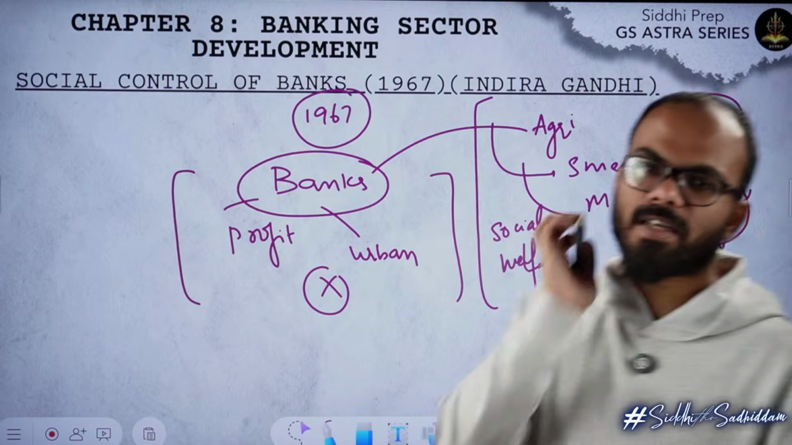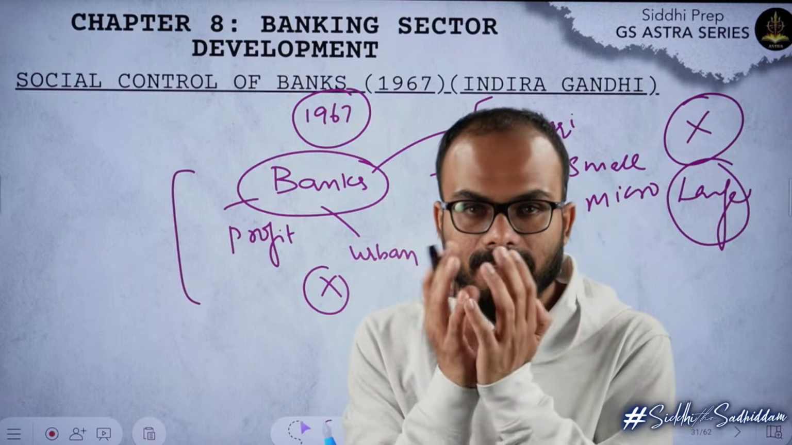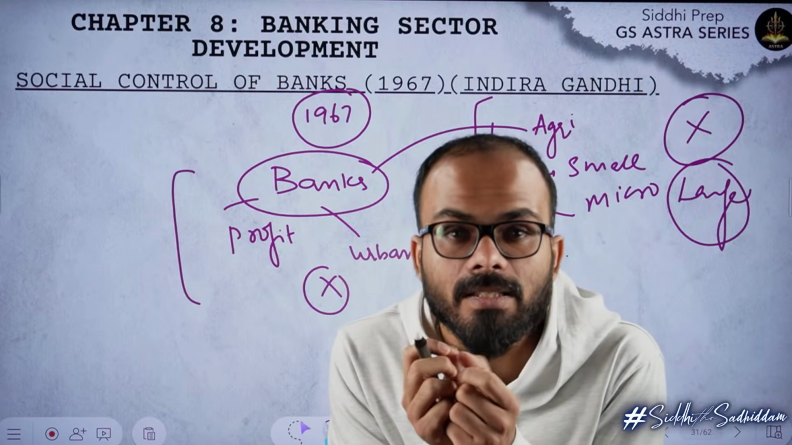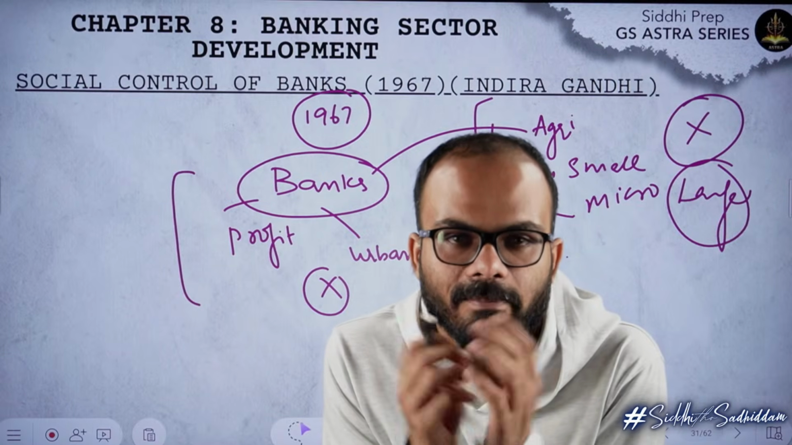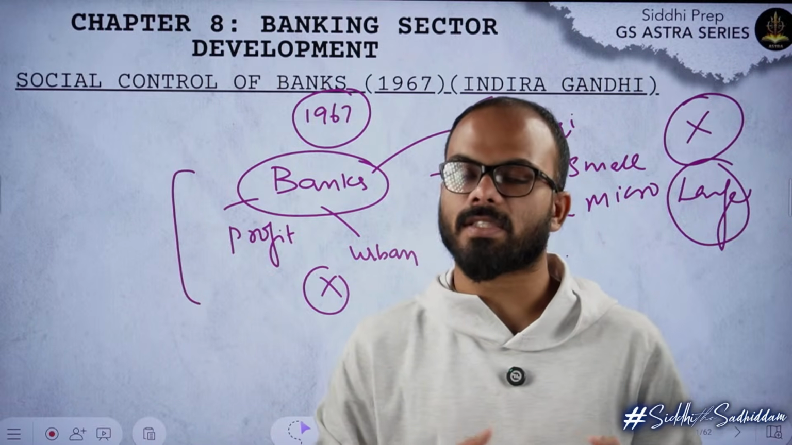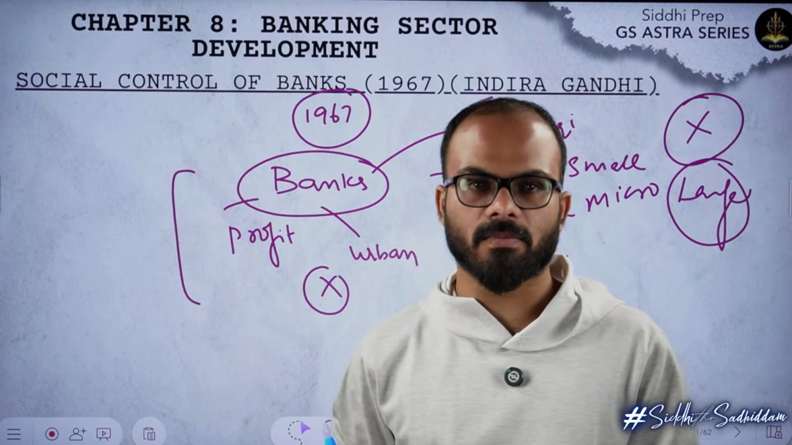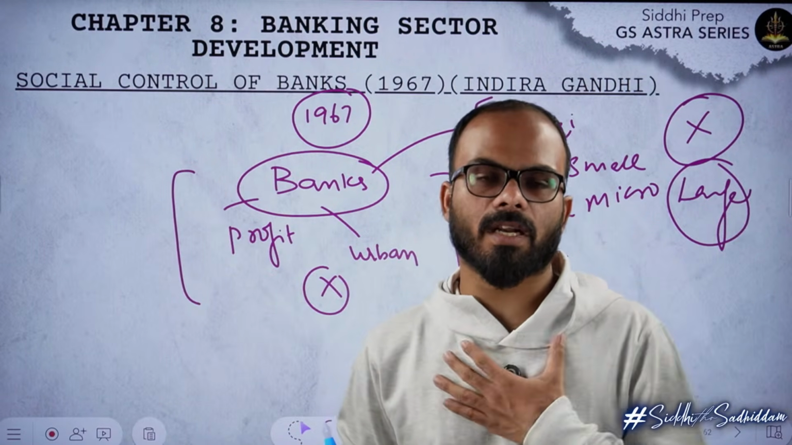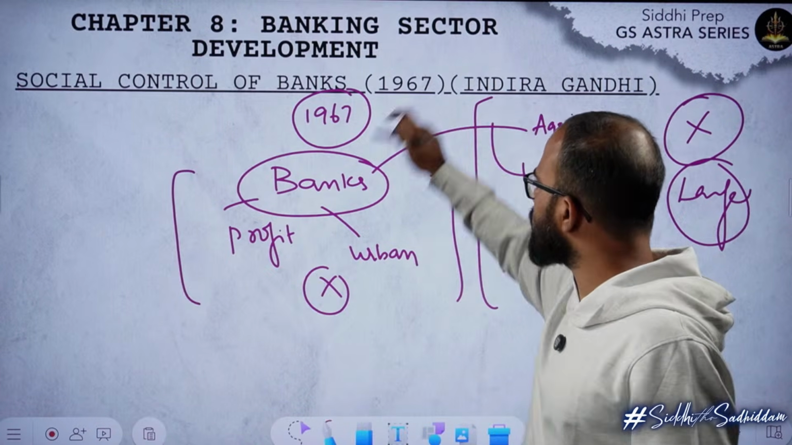This was the first step of Indira Gandhi to try and ensure that the banking sector aligns with her political policy. Her political policy was weaker sections' empowerment, right? Garibi Hatao, empowerment of weaker sections of people. This was her political policy. And the social control of banks scheme was the way in which she thought, I will try my best to see if banks will listen to me. She introduced this in 1967.